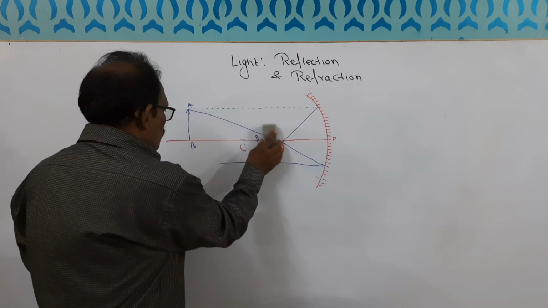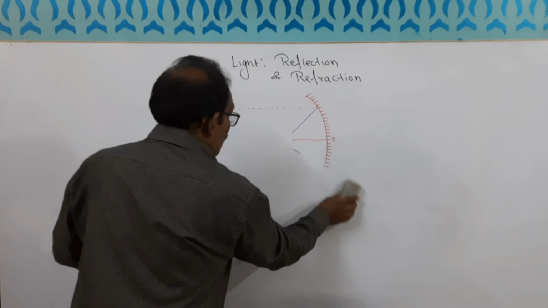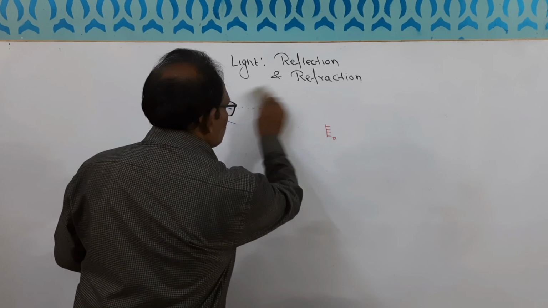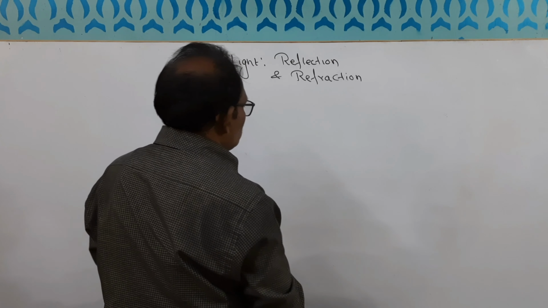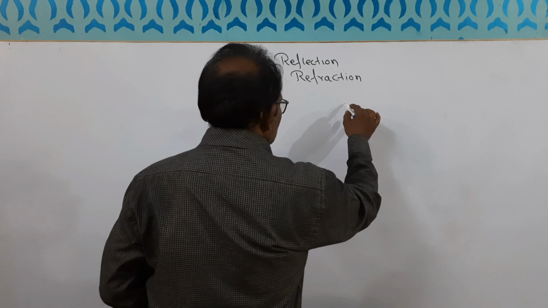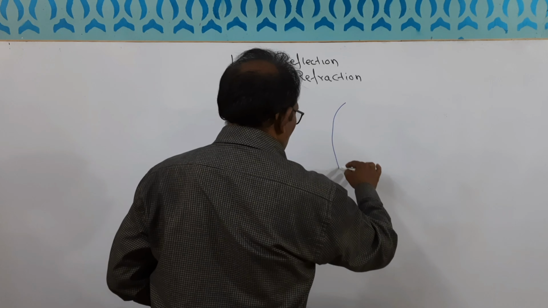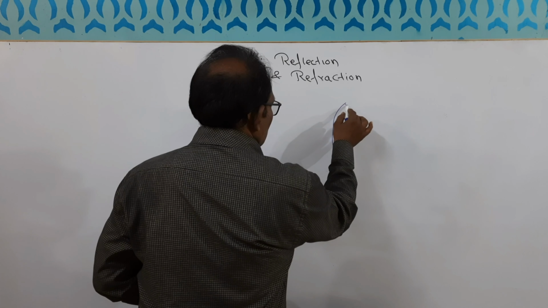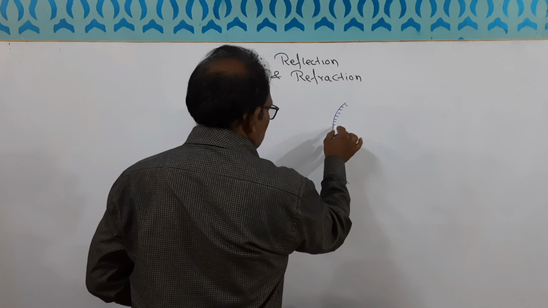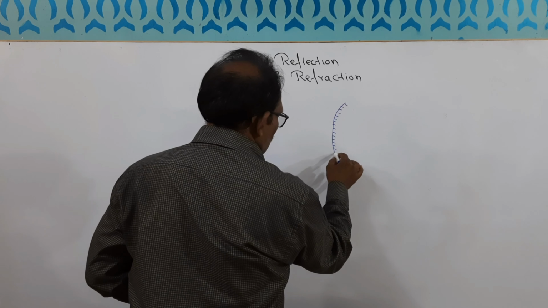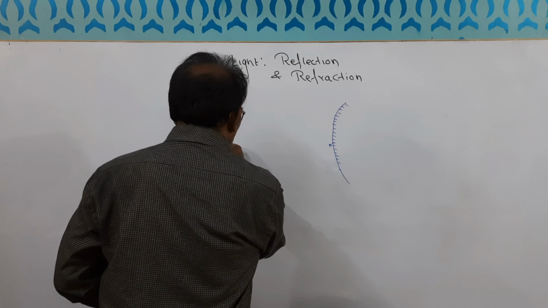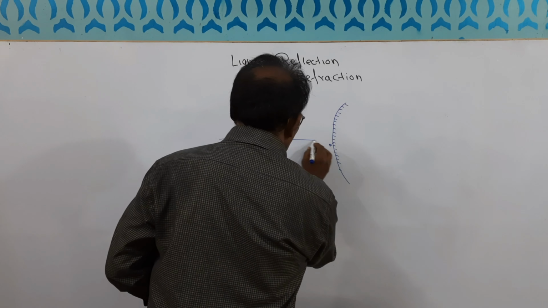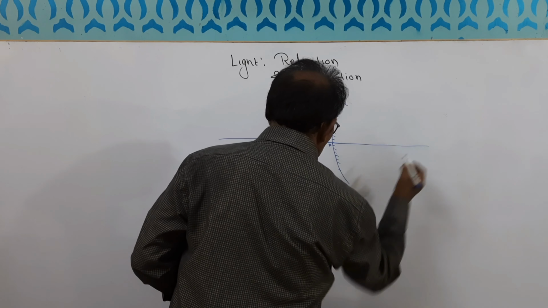Now we will go for convex mirror, how the image is formed in the convex mirror. Convex mirror, this is convex, the reflecting part is here. Now this is P. Now this is a principal axis. This time we will cross the principal axis straight.